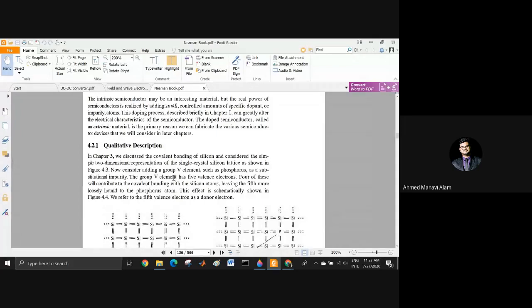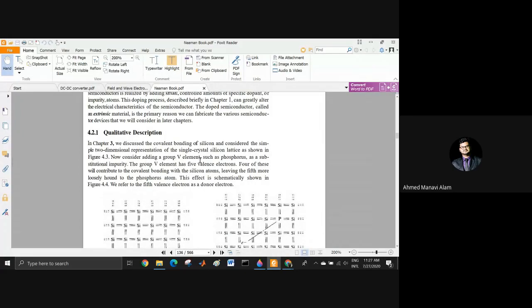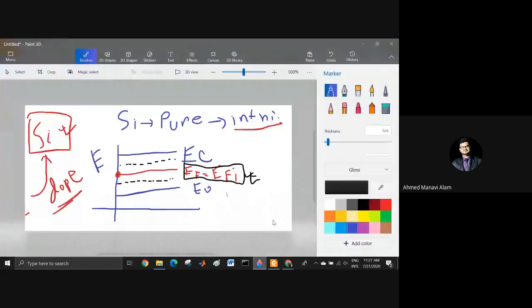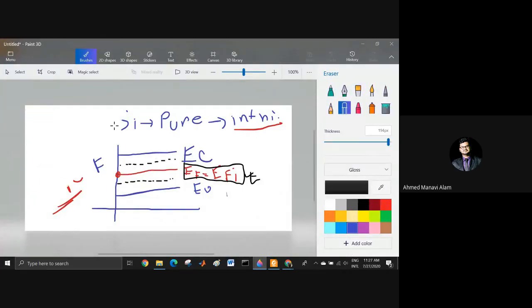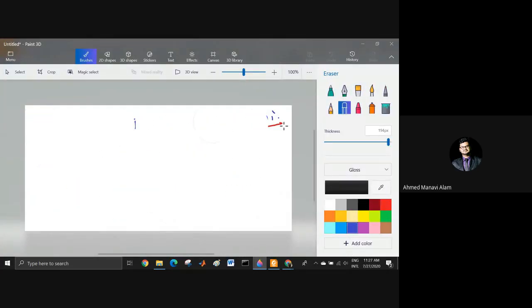We discussed the covalent bonding of silicon. You remember, covalent bonding we have discussed in the previous lectures. Whenever we are considering silicon, it has 4 valence electrons. So silicon produces 4 covalent bonds with other silicon atoms.